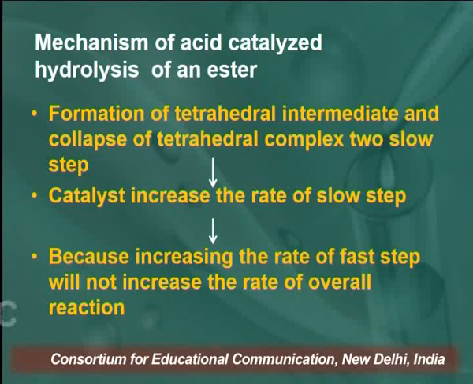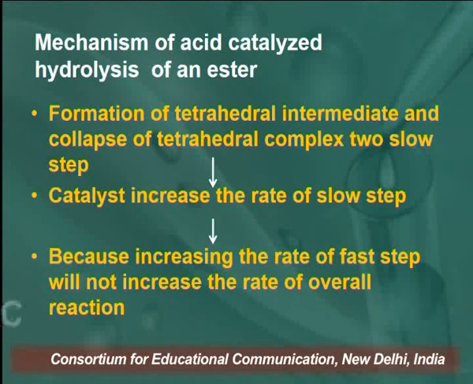So what happens when the hydrolysis of an ester takes place in the presence of an acid catalyst? The formation of a tetrahedral intermediate takes place, and then the collapse of that tetrahedral intermediate takes place. These are the two slow steps. So what is the role of the acid catalyst in the reaction?